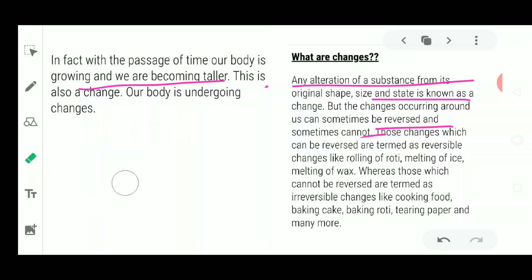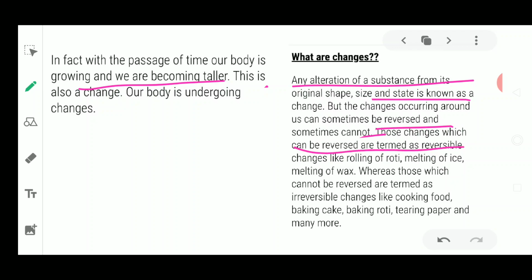So sometimes changes could be reversed, but other times they cannot be. Those changes which can be reversed are termed reversible changes, and those which cannot be reversed are called irreversible changes.